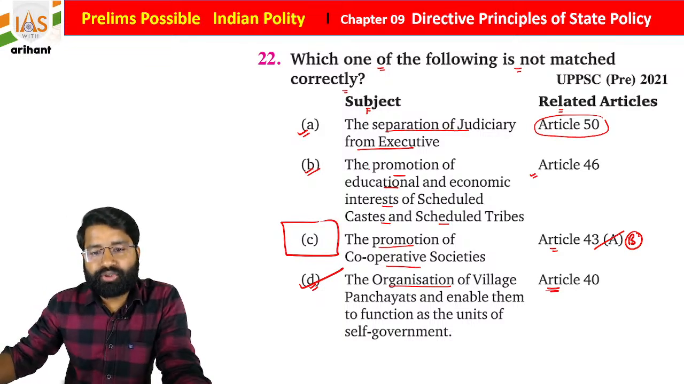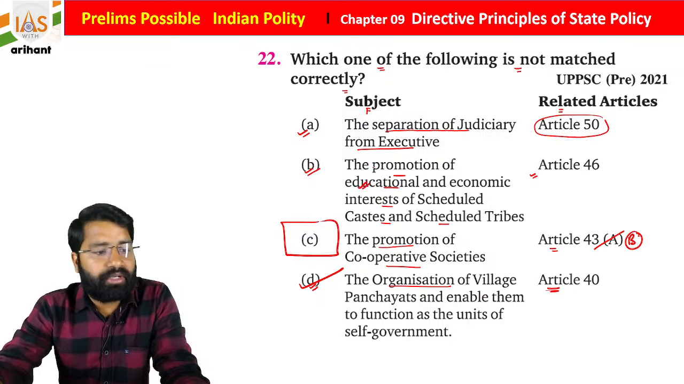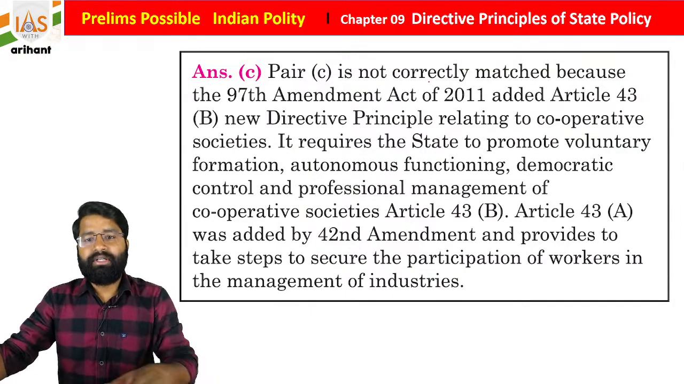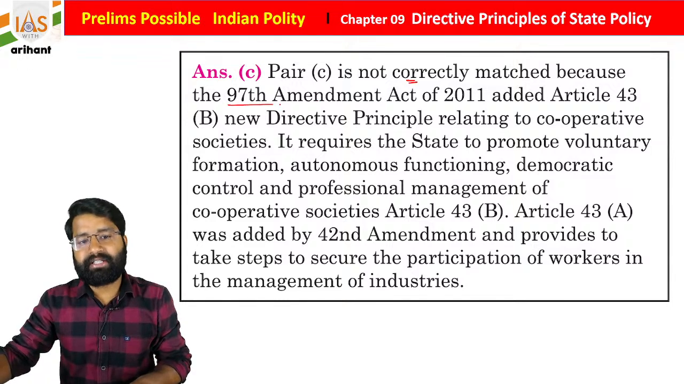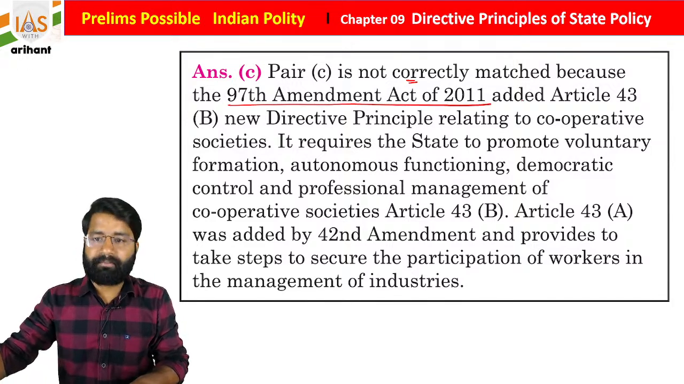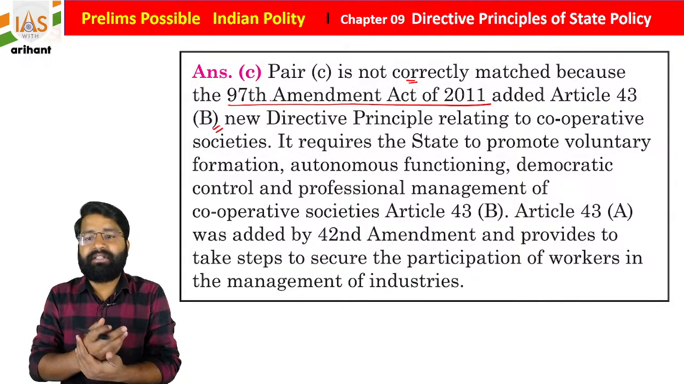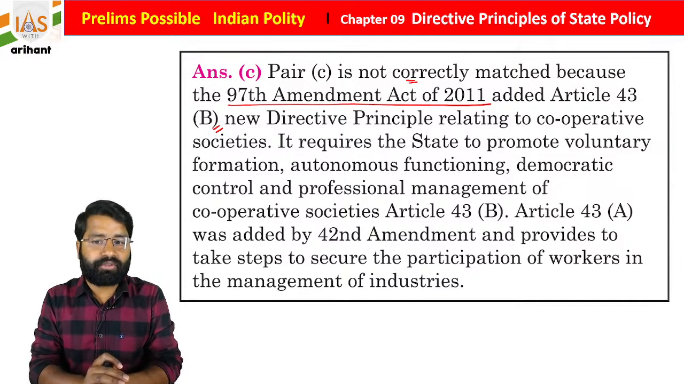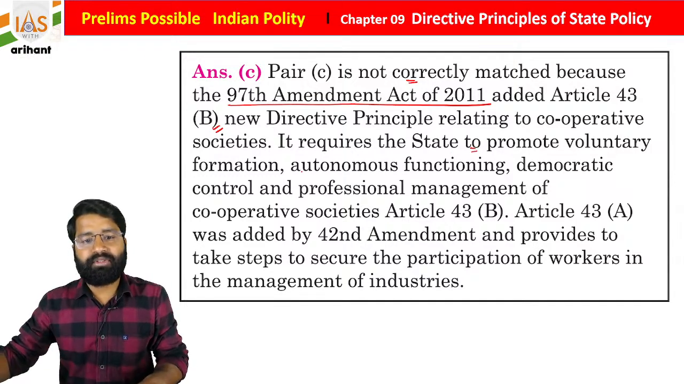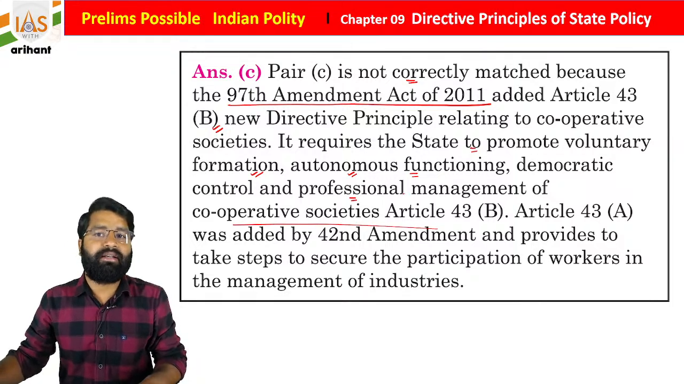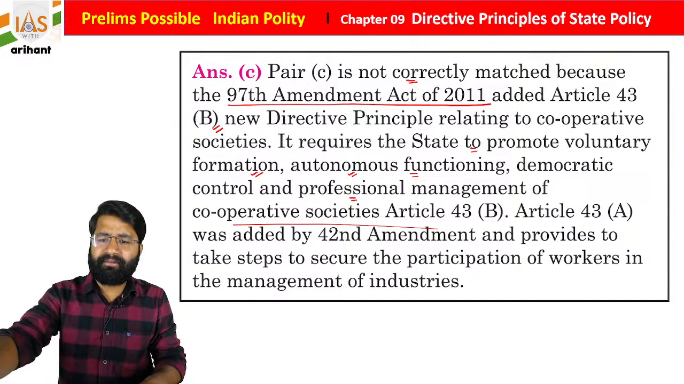Okay, promotion of educational and economic interest for the scheduled caste, scheduled tribe and backward community is under Article 46. Getting it? So C is not correctly matched because the 97th Constitutional Amendment Act 2011 added Article 43 clause B as a new DPSP for cooperative societies. It required the state to promote the voluntary formation, autonomous functioning, democratic control and professional management of cooperative societies under Article 43 clause B. Okay everyone, easy.